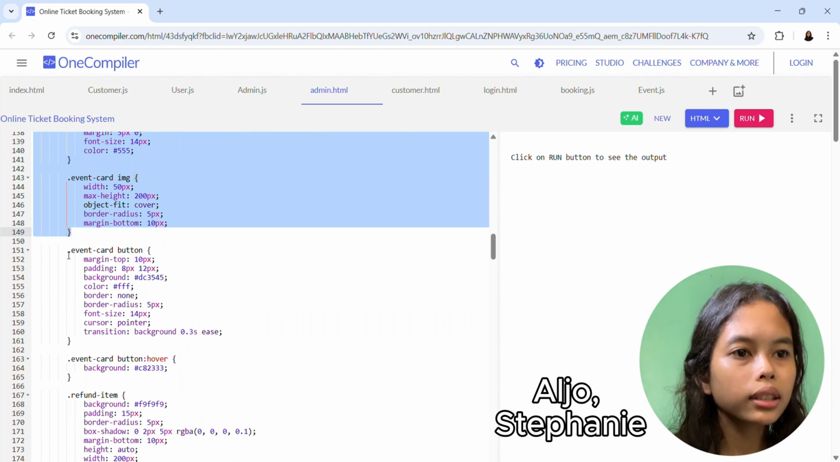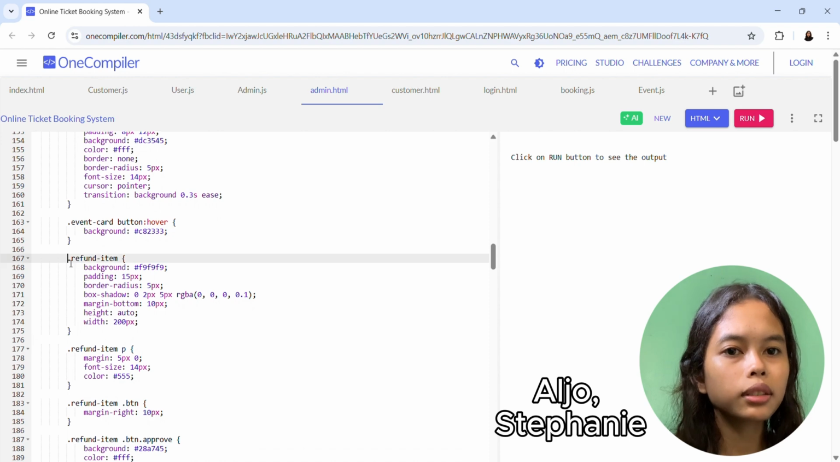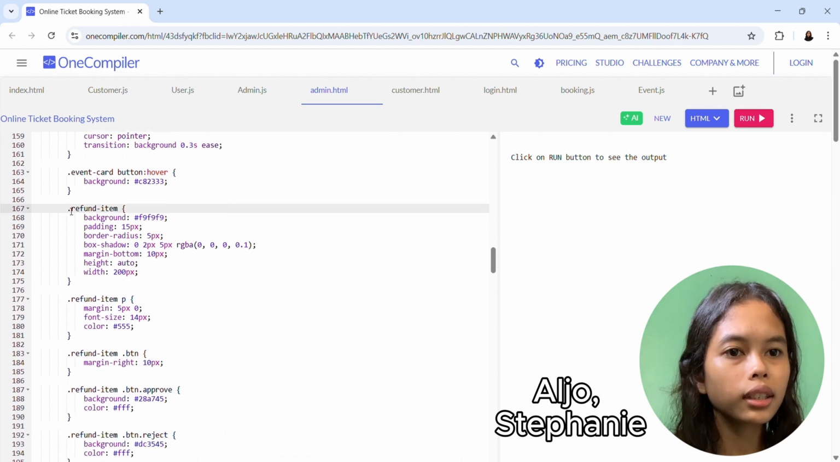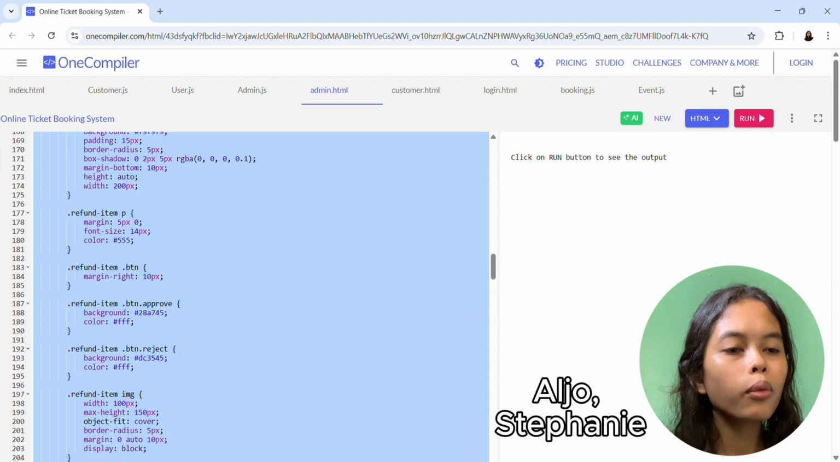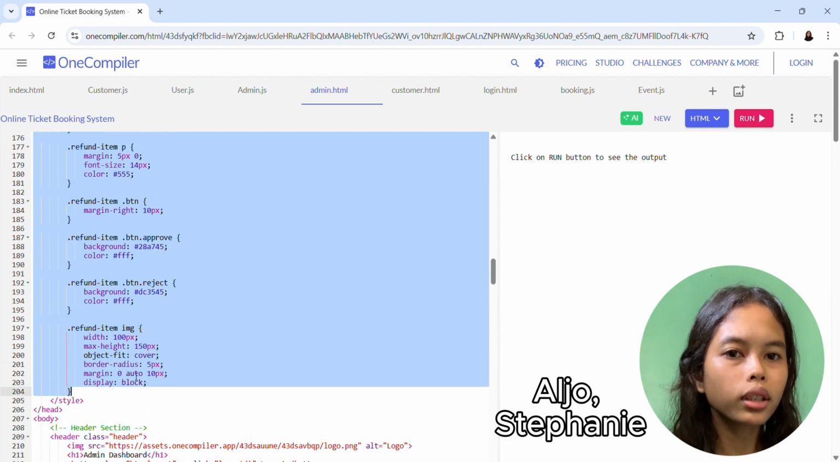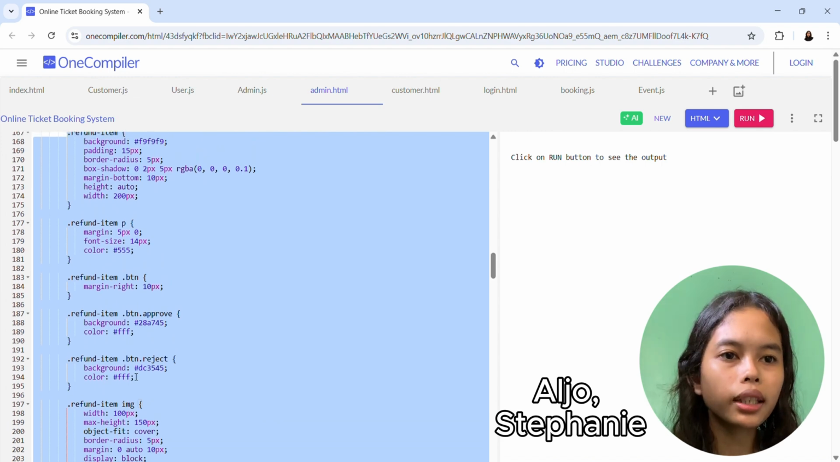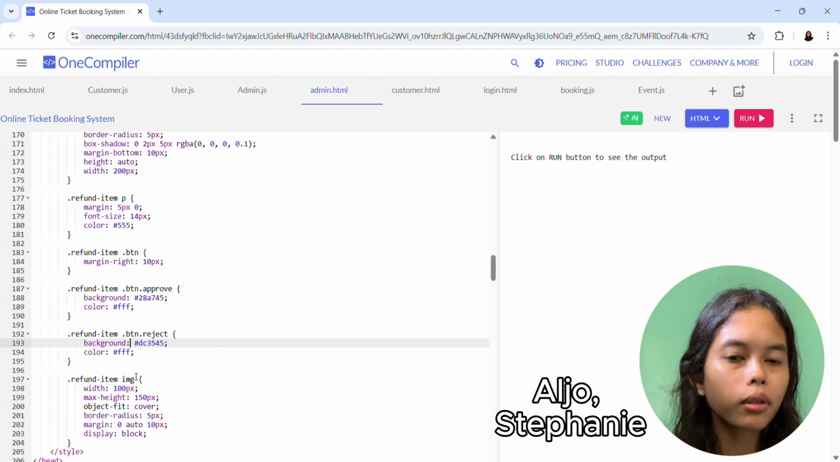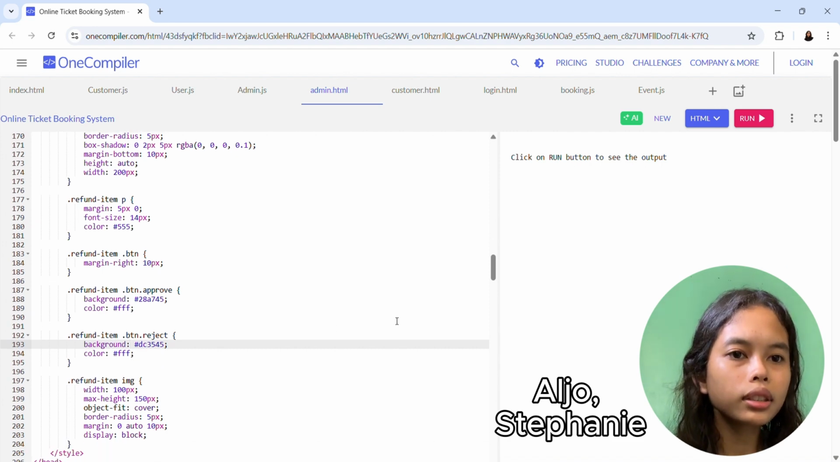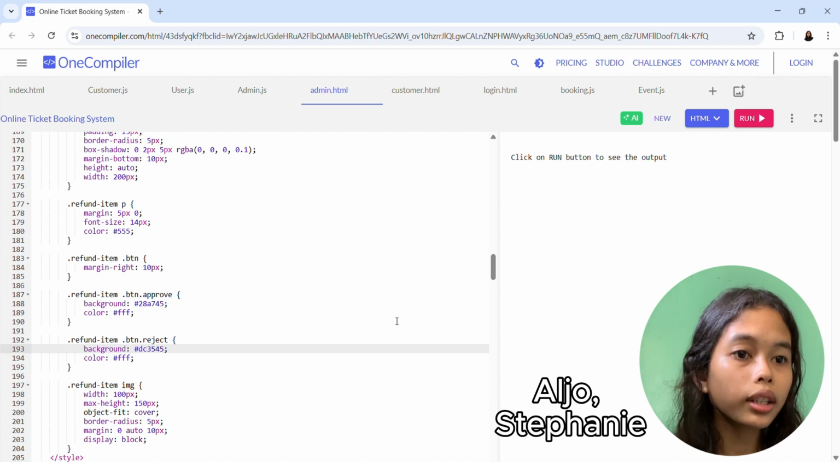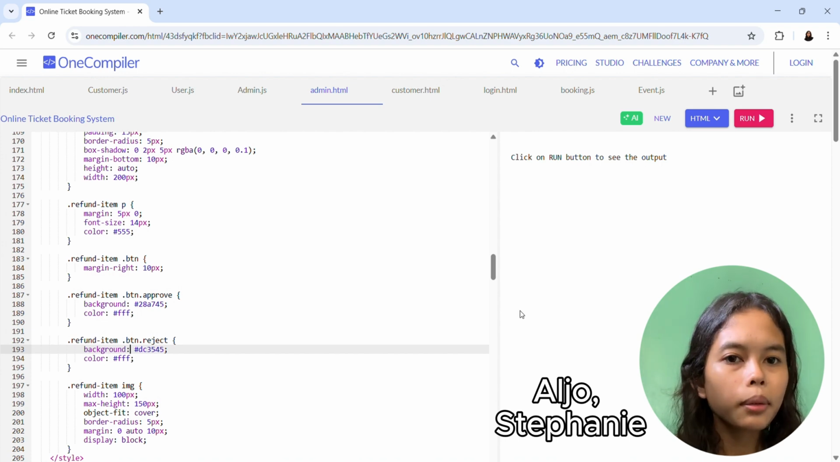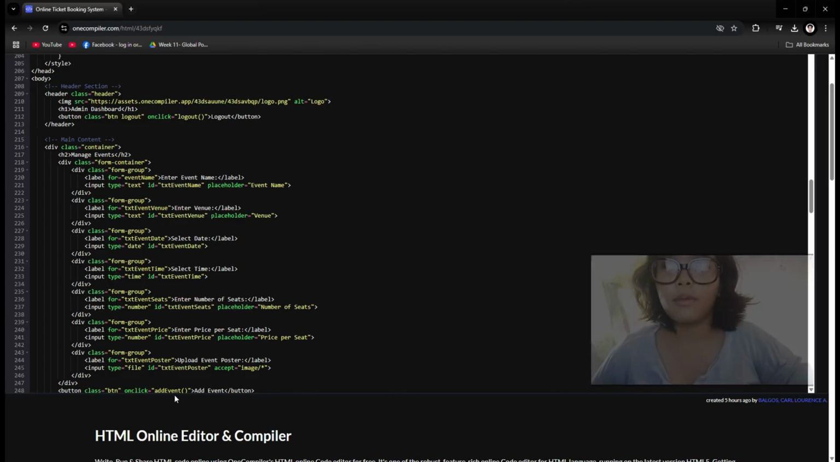The refund request section lists refund items in small boxes with a description, image, and two action buttons, one for approval and one for rejection. The dashboard uses modern design principles with a consistent color scheme, responsive layout, and clear typography. The layout ensures elements are well organized and easy to interact with, making it simple for administrators to manage event and refund requests efficiently. Thank you.